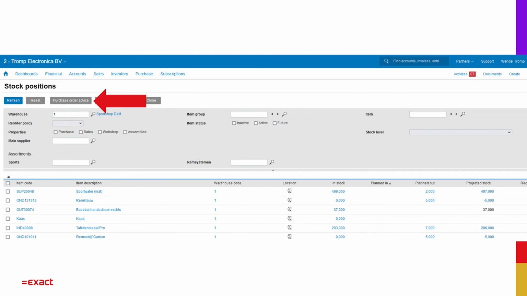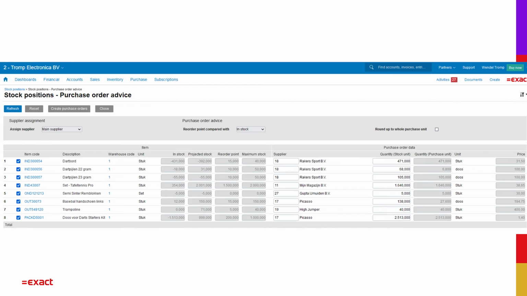After you have clicked on the button, you will see what advice Exact Online gives you, based on stock level information. For each item, you can see the reorder point and the maximum stock levels, which you can predefine in the item maintenance. And with this information, a quantity can be advised, and with clicking on Create Purchase Orders, you can automatically create the advised purchase orders. And you are always flexible with changing the quantity that you want to order.